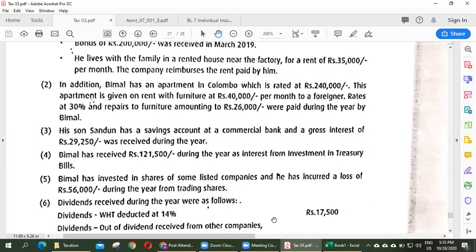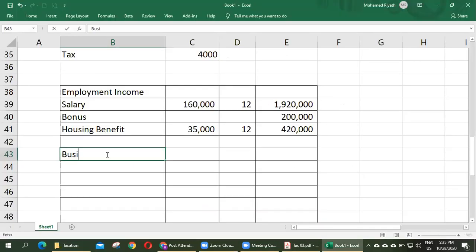Then we put business income. There is no information. Investment income, rent on house.